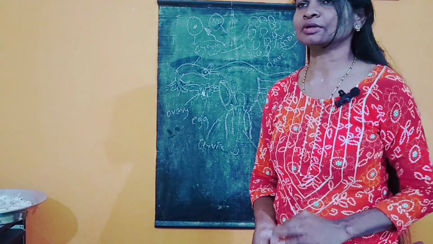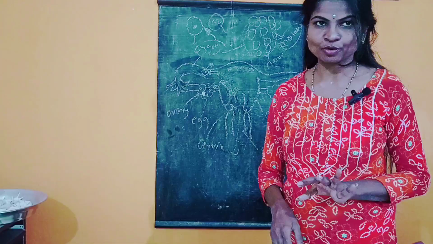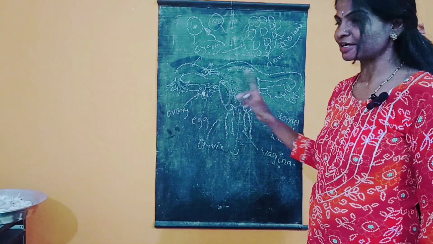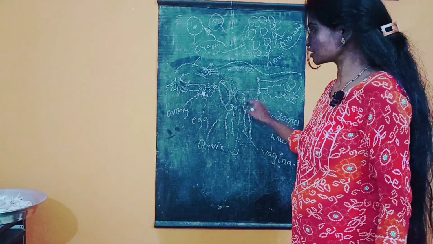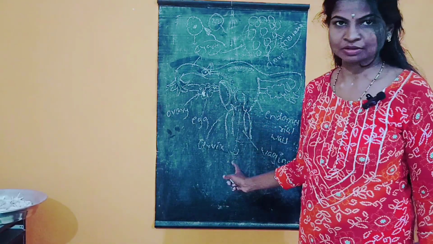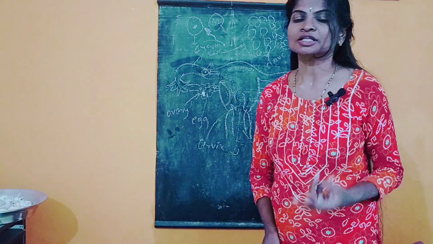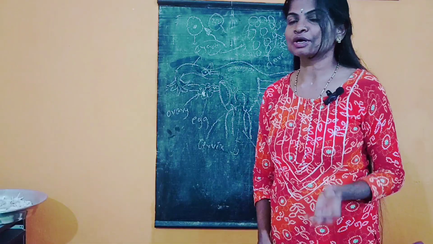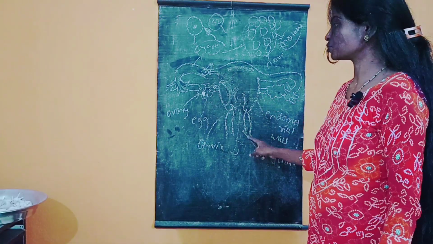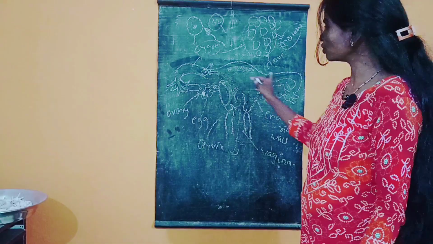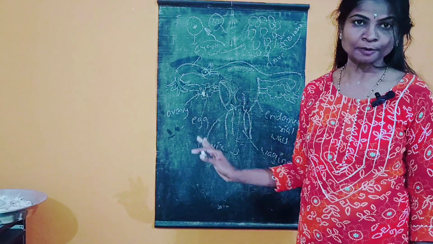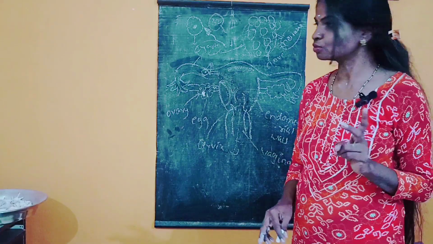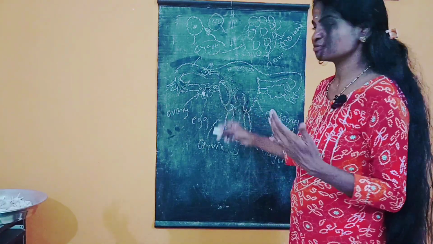In the examination, they may ask you to explain the female reproductive system. You have to draw a neat labelled diagram and explain up to the implantation. Clear? If they ask for 3 marks, what happens if the egg is not fertilized? Then you just have to explain the process of menstruation. At that time, there is no need to draw these diagrams. Clear?